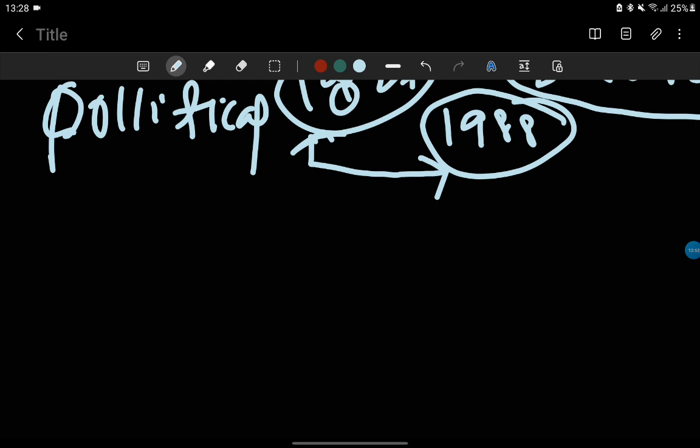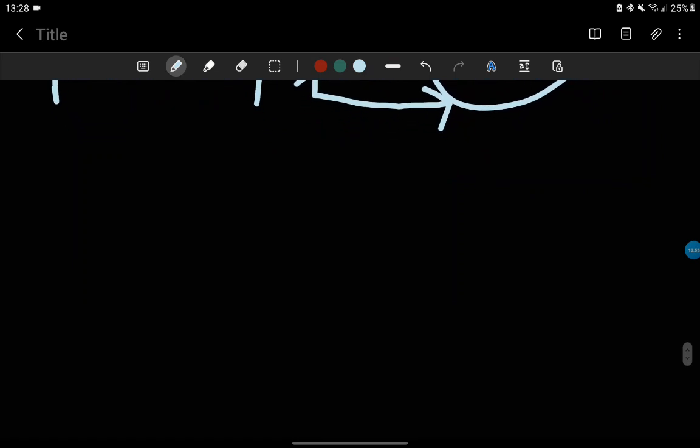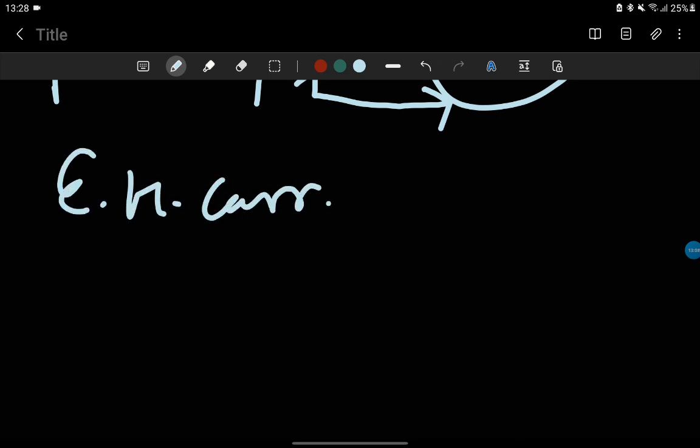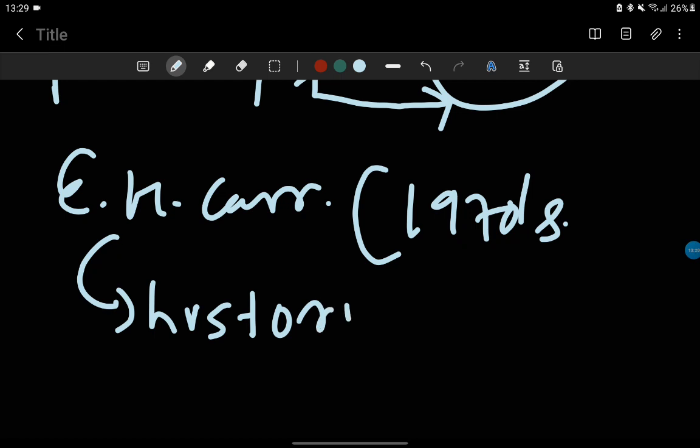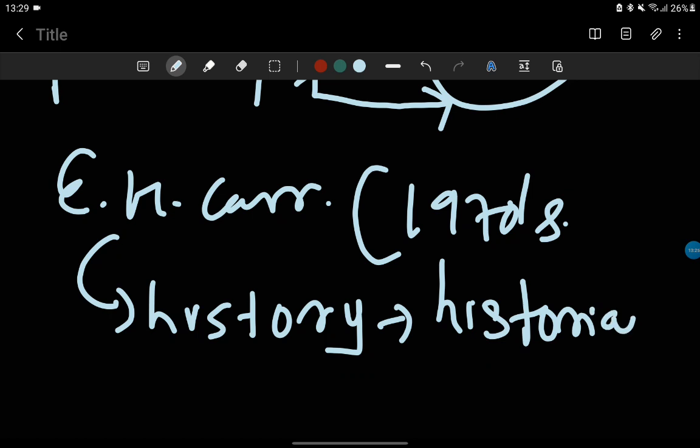Now we have to write some content, like how some modern historians try to define history. Majorly we are now seeing the concept of E.H. Carr. E.H. Carr was active during the 1970s. He defined history as a combination of two things. What are these two things? Historian and sources. I will elaborate on this. Don't worry, we are coming to who the historian is and what the source is.